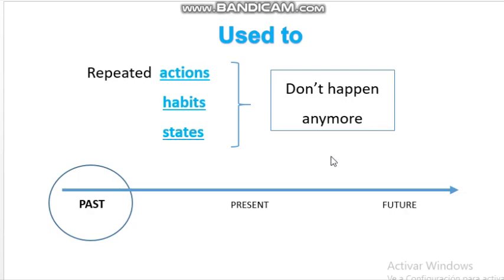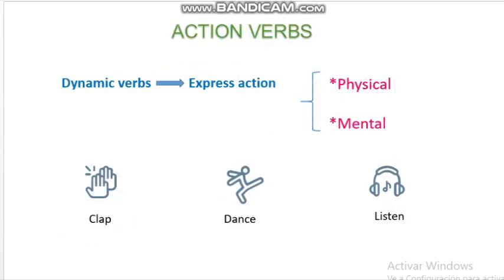Now we are going to see the difference between an action verb and a stative verb. Action verbs. The action verbs are called dynamic verbs too. They express an action whether it be physical or mental. An action verb explains what the subject of the sentence is doing or has done.